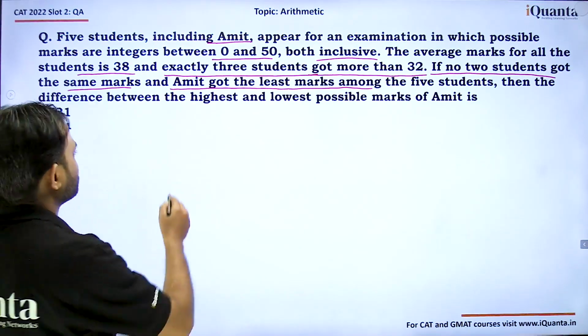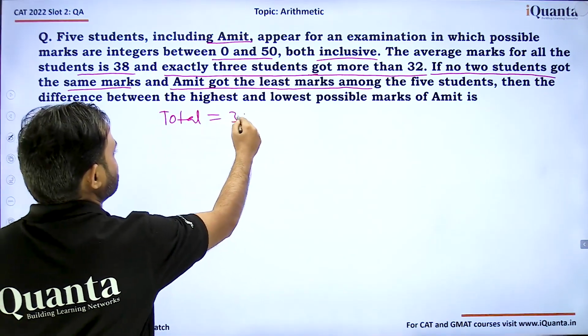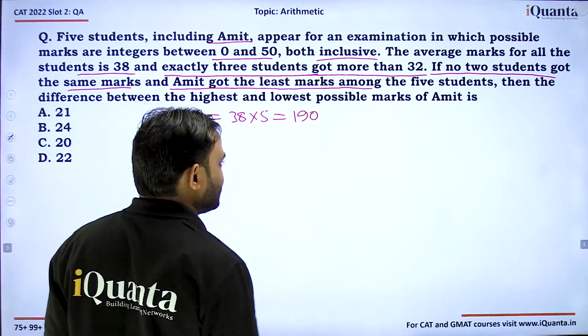So what will be the total? Total marks achieved by these 5 students will be 38 into 5, which is equal to 190, right?